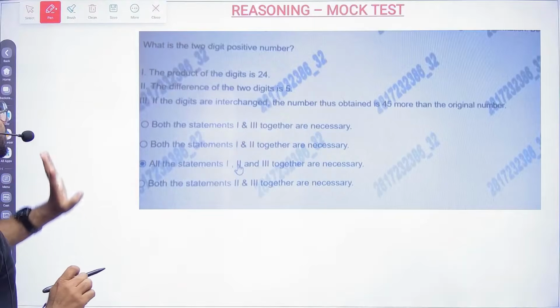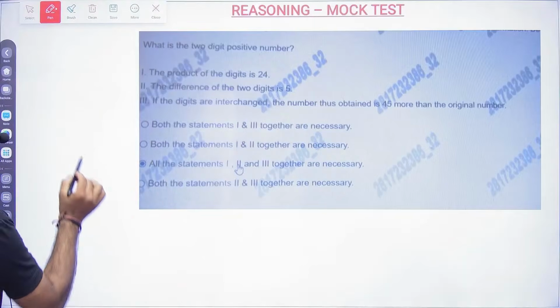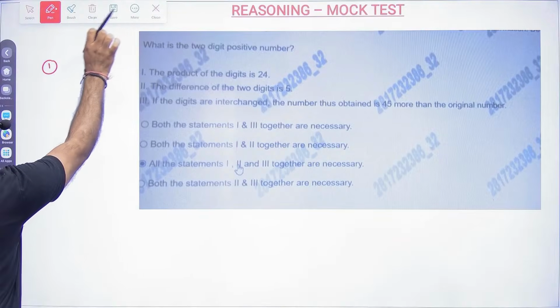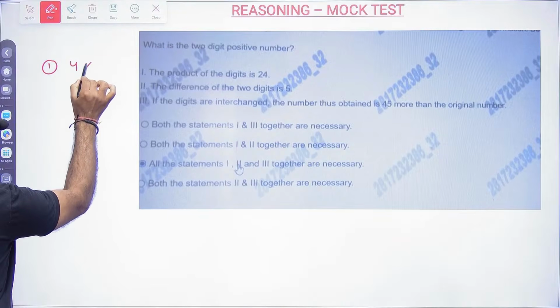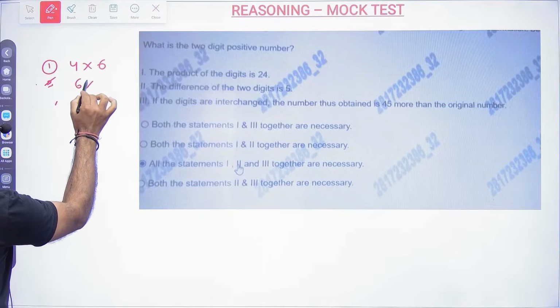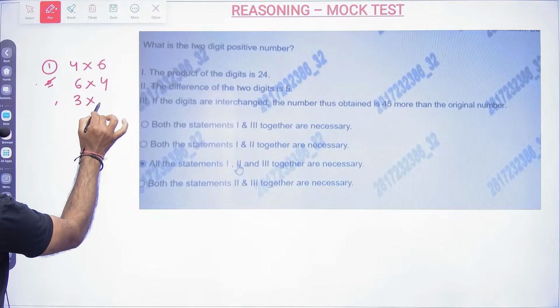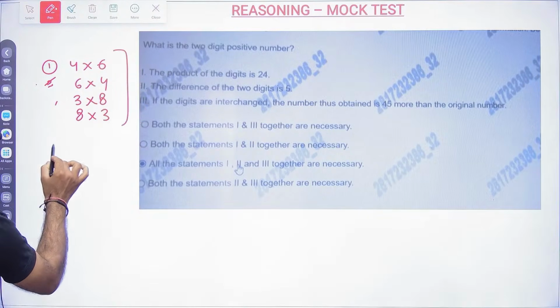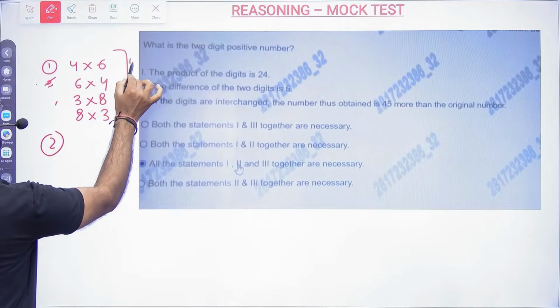Let's see. The product of the digits is 24. Sir, 2 into 12. Okay, so single digits will be there. So sir, 4 into 6. Sir, 6 into 4. Sir, 3 into 8. Sir, 8 into 3. Okay, so there are multiple possibilities. The number might be 46.